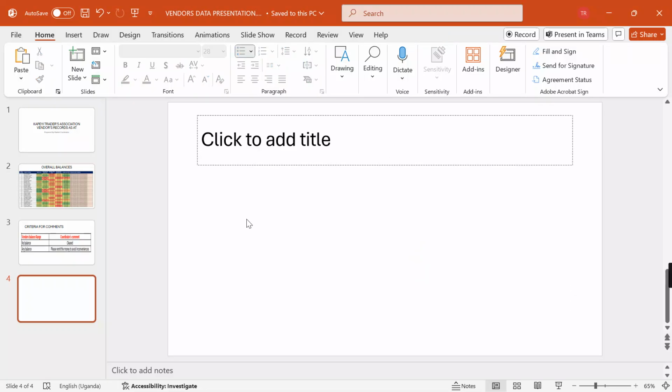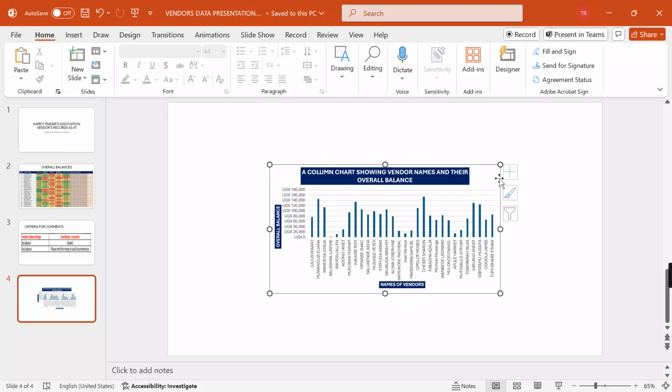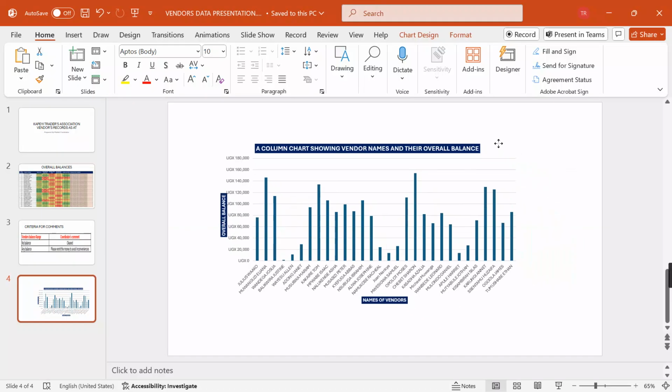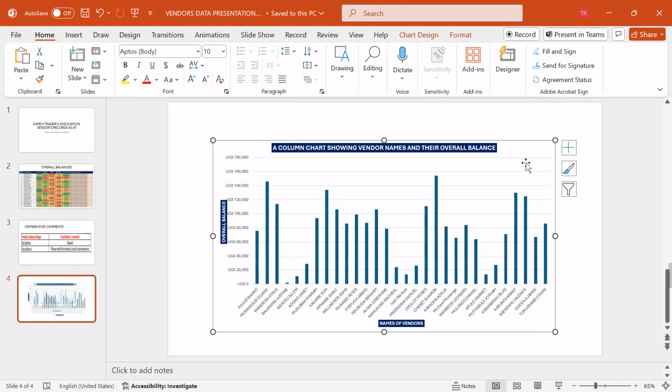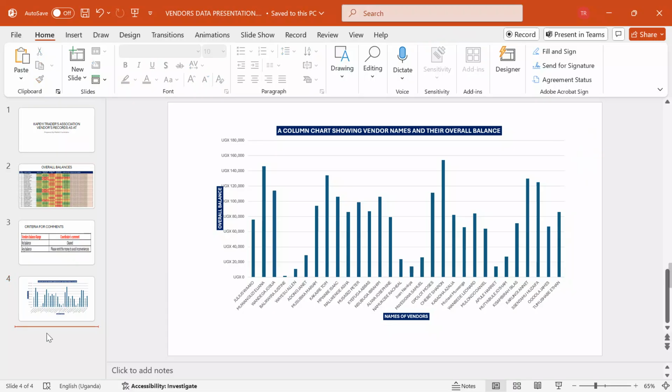Let me drop it here. I will put my chart here. I'm going to make it visible by just stretching it a bit. I have enough space. Allow me to stretch it again to see that everything is on point.